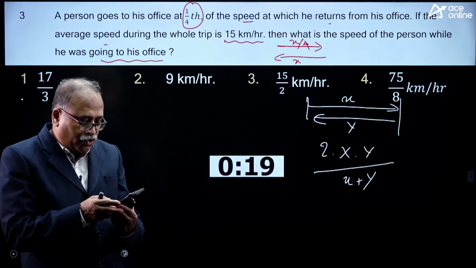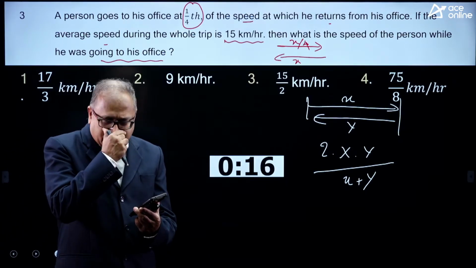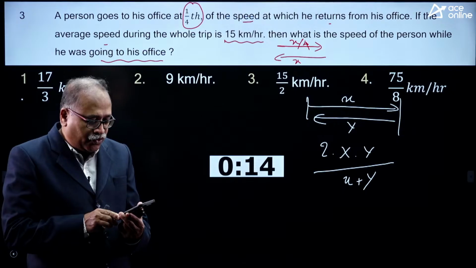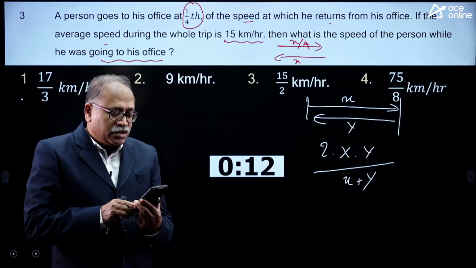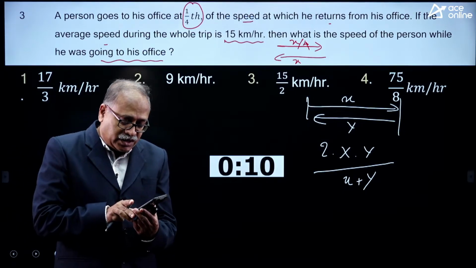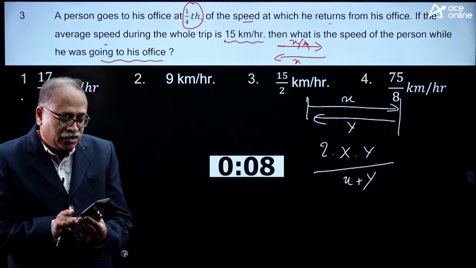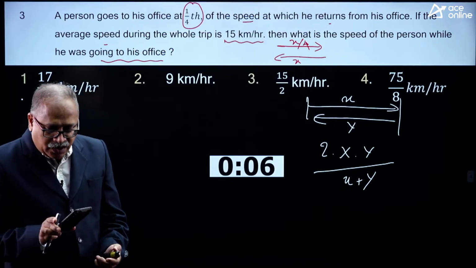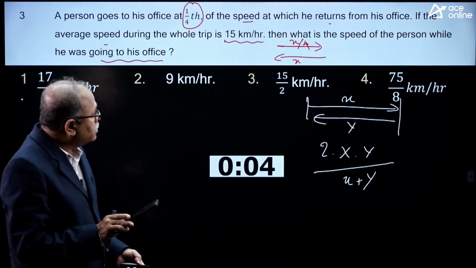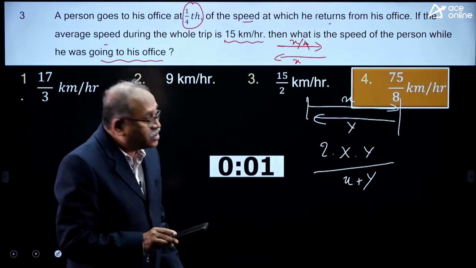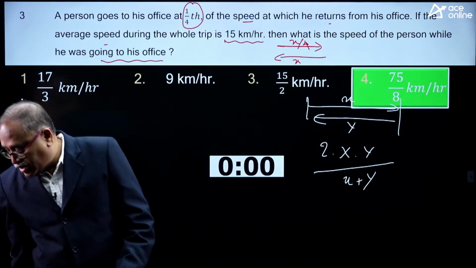Okay, option 4. Yes, Mr. Bharat Reddy, you are saying option 4. Still 17 seconds are there. Okay, this question you are very much comfortable with. Option D, Venkat is there. Very good. Let me check that. Yes, you are right.